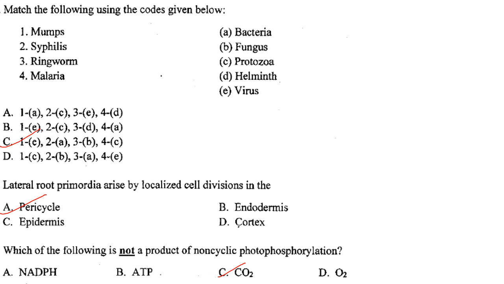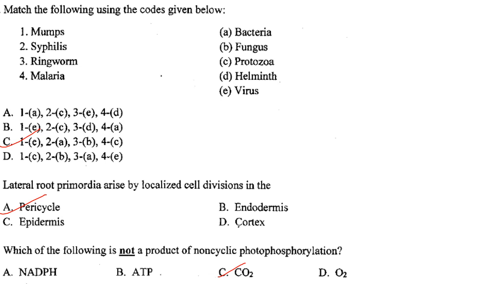Then match the following using the codes given below. Mumps is caused by a virus, so 1E. Syphilis is caused by bacteria. Answer is 2A. And ringworm is a fungus, 3B, and malaria is caused by a protozoan, 4C. So the answer here is option C, that is 1E, 2A, 3B and 4C.